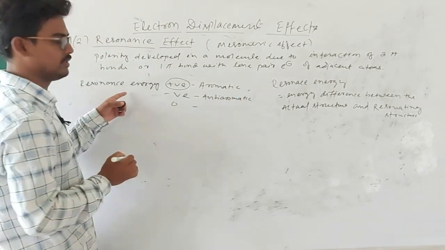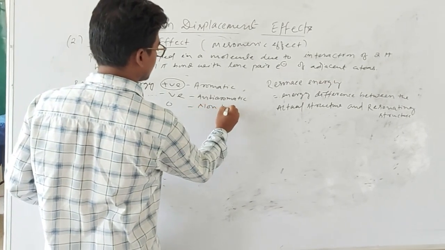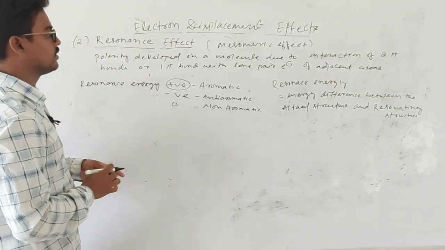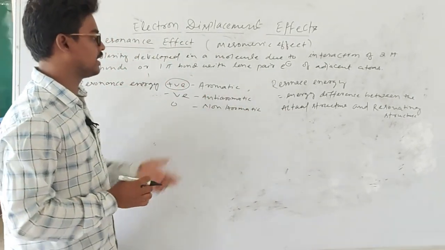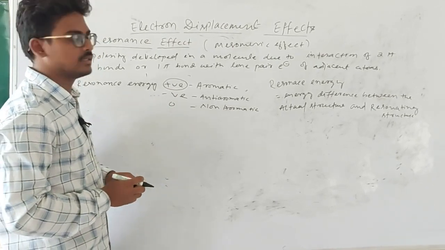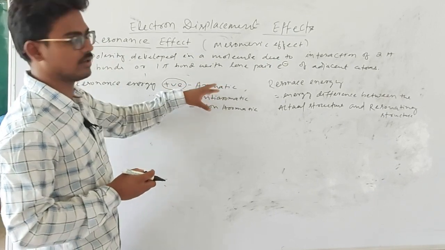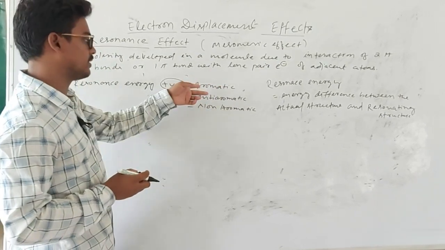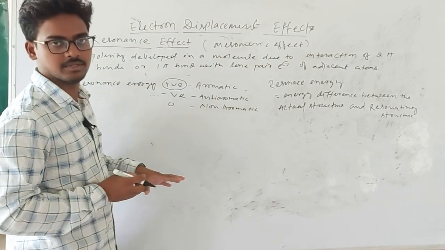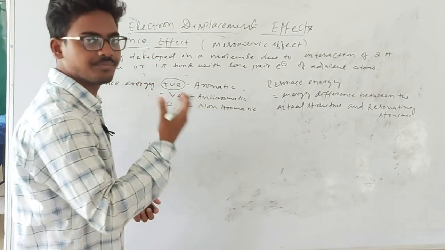And if the value of resonance energy is 0, then this is non-aromatic. Okay. This aromaticity I will discuss in another video, as it follows Hückel's rule. Because of this delocalization of electrons there are these aromatic properties, and for aromatic properties the structure should be planar.